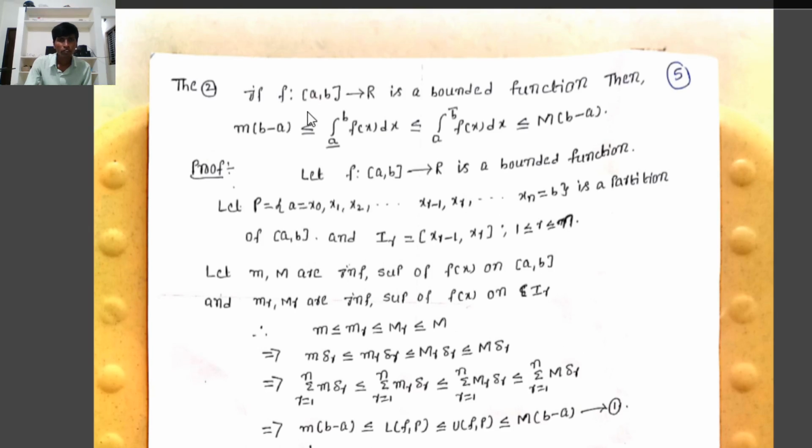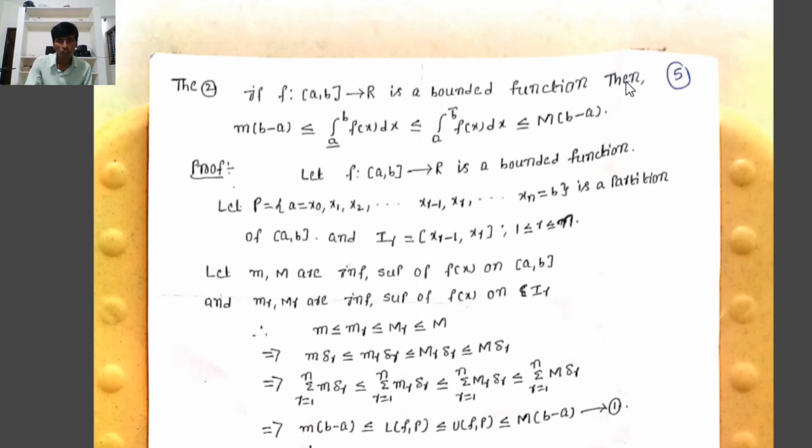Okay. If f from closed interval a comma b to R is a bounded function, then small m into (b minus a) is less than or equal to integration a lower bar to b f of x dx, which is less than or equal to integration a to b bar f of x dx, which is less than or equal to capital M into (b minus a), where integration a bar to b f of x dx means the lower Riemann integral, and integration a to b bar f of x dx means the upper Riemann integral.